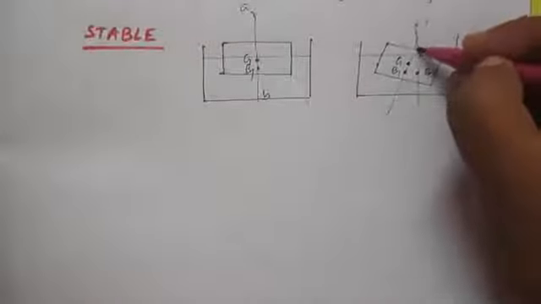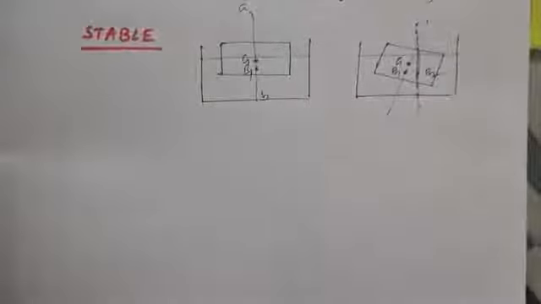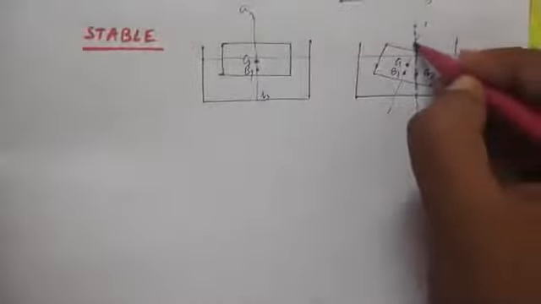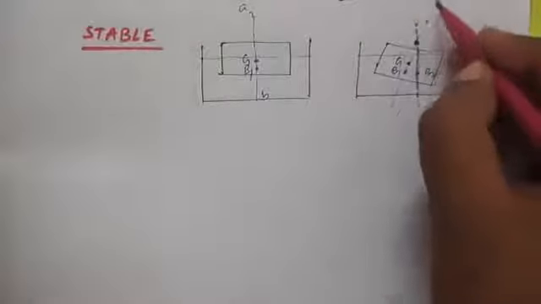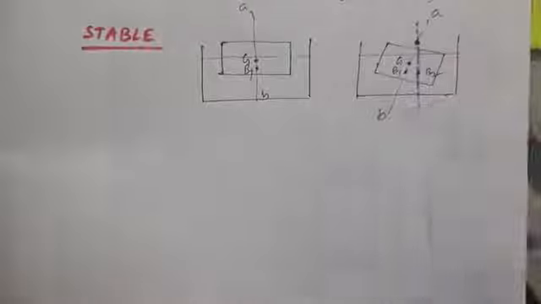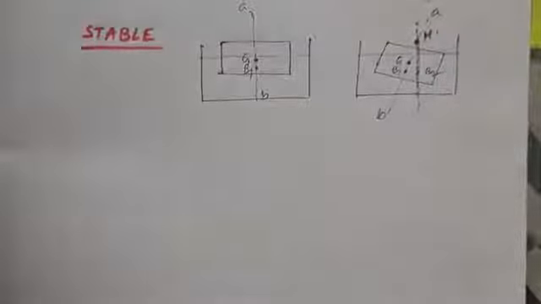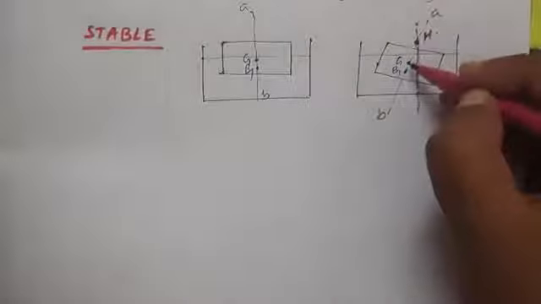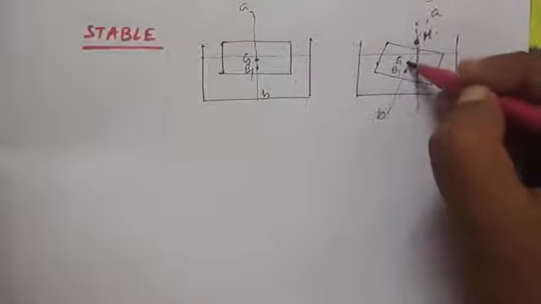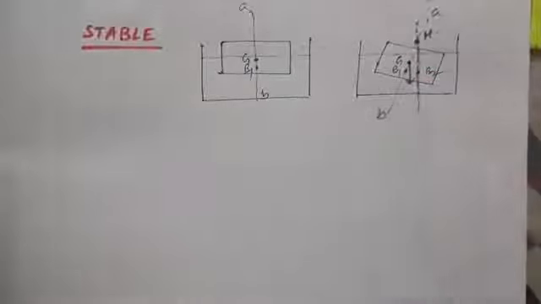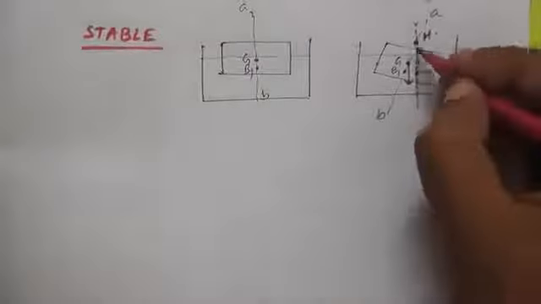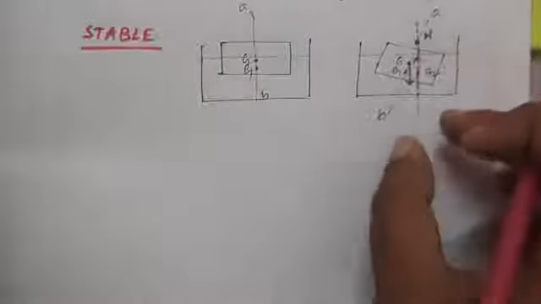Or rather a vertical line like this. Now the point of intersection of the vertical line with the original AB line, or rather the center line, this point is known as the metacenter, as I've already discussed. Now the weight of the body acts downwards along this line through the center of gravity of the body, vertically downwards. Now this center of buoyancy is pushing the body in the upward direction.